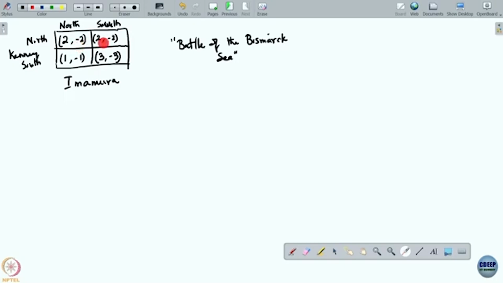So what's happened is that this is not exactly the thing that you guys were talking about. It's not the completely degenerate type of case. But you see, what has happened is Imamura has ended up eliminating a weakly dominated strategy, and knowing that, Kenny knows that north is weakly dominated.